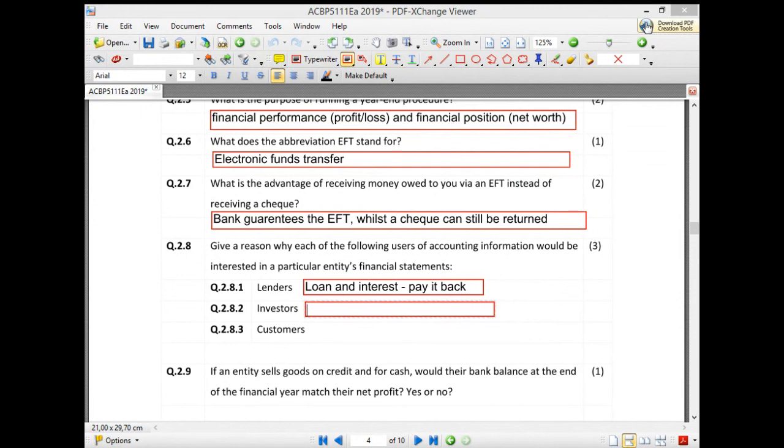We call it a snapshot at a specific point in time to show how much money you actually have versus how much money you still need to pay. Based on that information, they will assess if they will provide you with a loan or not. So we don't use the creditors control statement because the creditors control balance is already reflected on your set of financials.